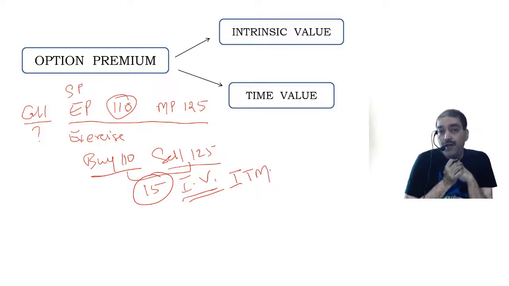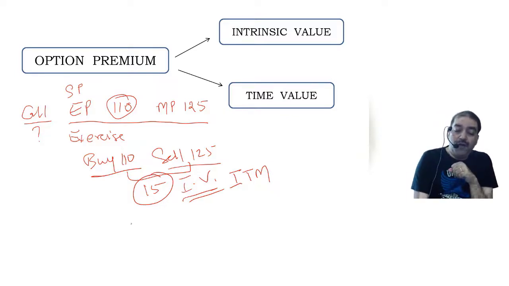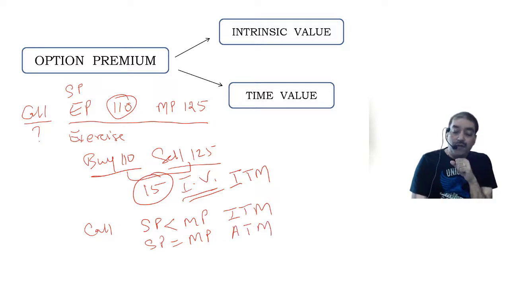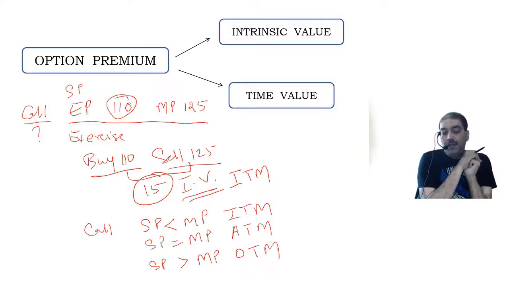So when is the option contract in the money? Option contract is in the money when the strike price is less than the market price. Call option. These are the terms which you have to make use of: in the money. If the strike price is equal to market price, I will say it is at the money. And when the strike price is more than the market price, I will say it is out of the money, OTM. In the money, at the money, out of the money.